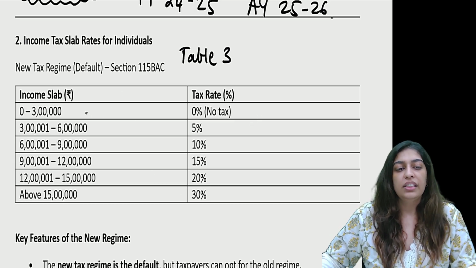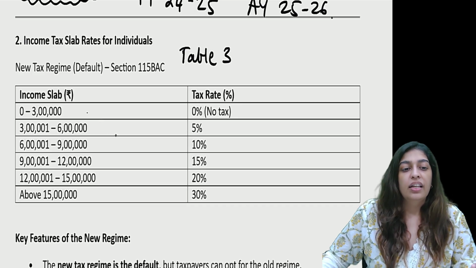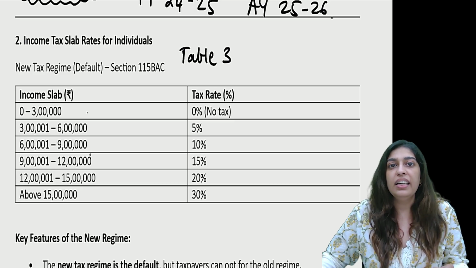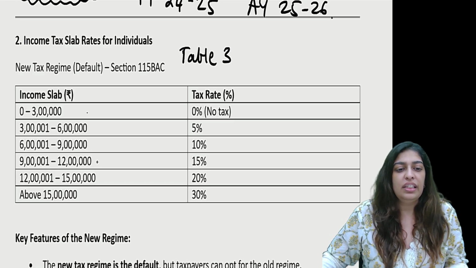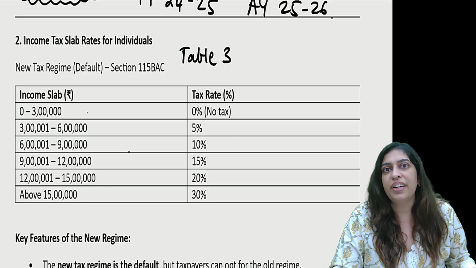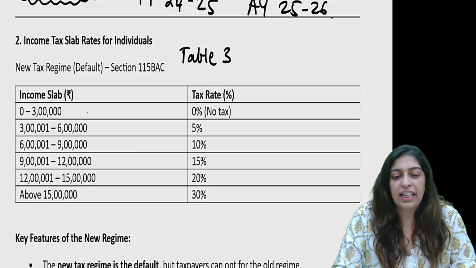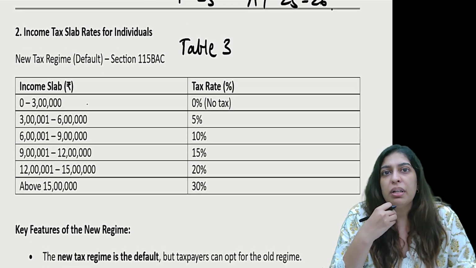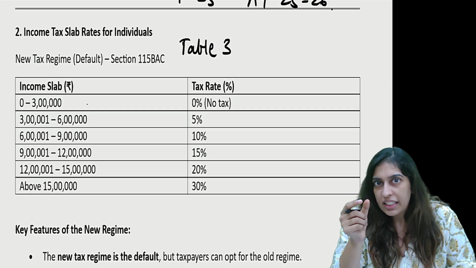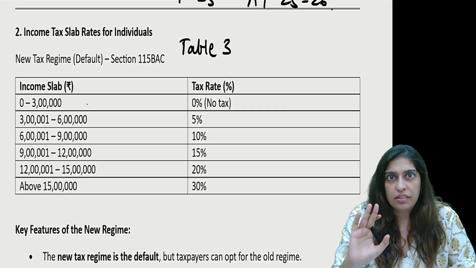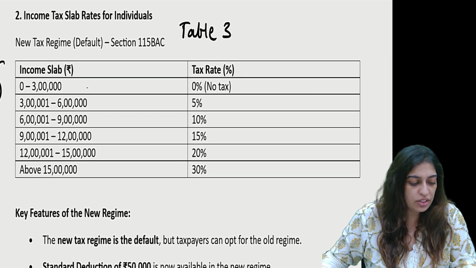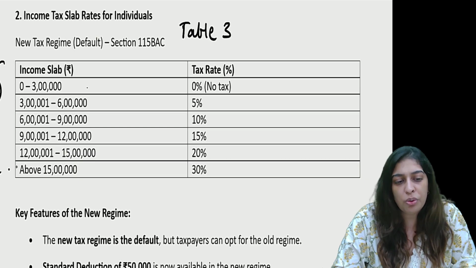So let's start: 0 to 3, no tax. 3 to 6 lakhs, 5% on the slab. 6 to 9, 10% on the slab. 9 to 12, 15%. 12 to 15, 20%, and above 15 lakhs, whatever is there, will be taxed at 30%. So, if I'm earning 16 lakh rupees, above 15 is how much? 1 lakh. That 1 lakh will be taxed at 30%. Okay, that is how slabs are to be done. Now, these are your slab rates which you will have to remember, which are applicable in your new tax regime.